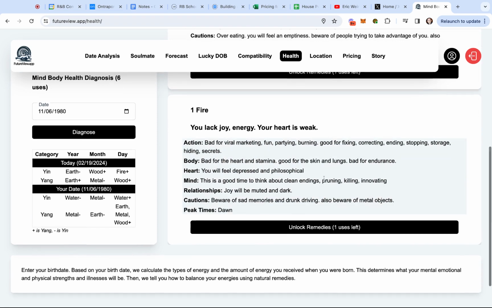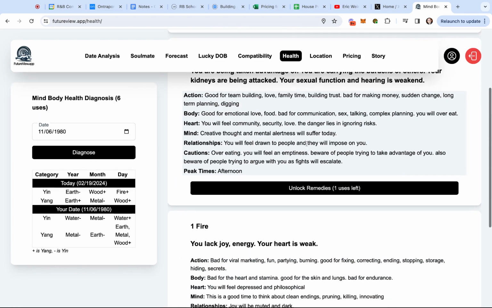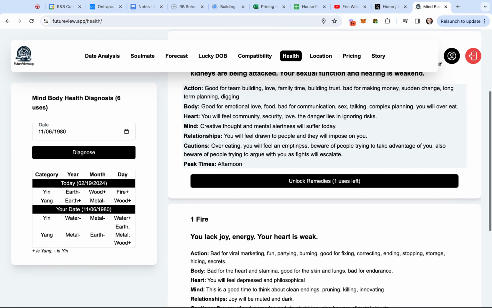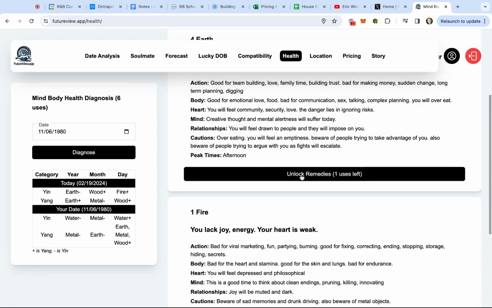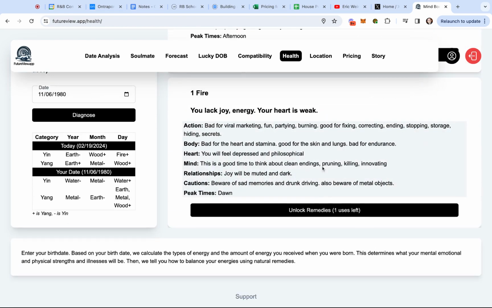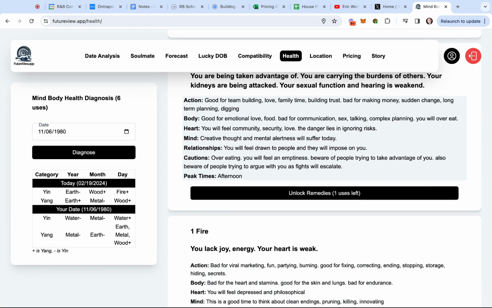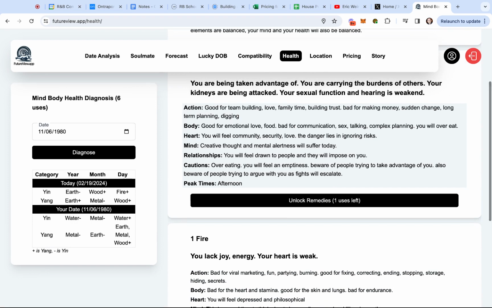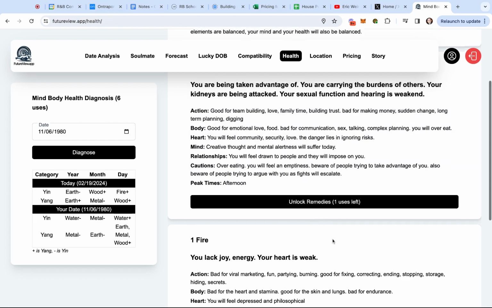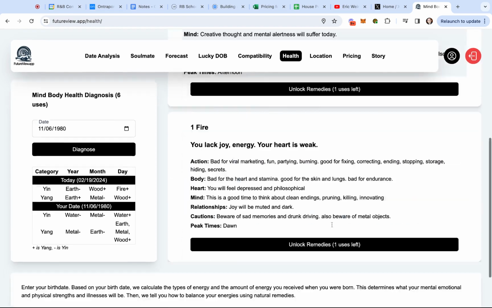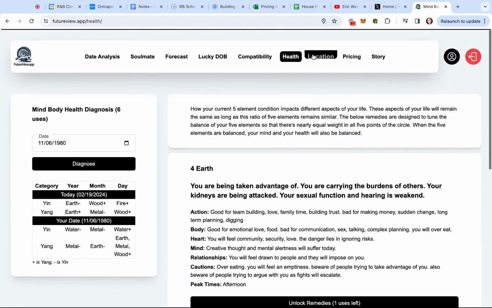So really, I think what health is trying to do is determine what are some weak areas, and then what are the remedies that you can unlock. And this is really similar to Jyotish as well, where they'll look at the position of your birth chart and whatever else, and will determine what's weak in your chart. And then they'll prescribe things like astrological bangles and rings and otherwise to help to remediate that weakness. So it seems like a similar concept here.